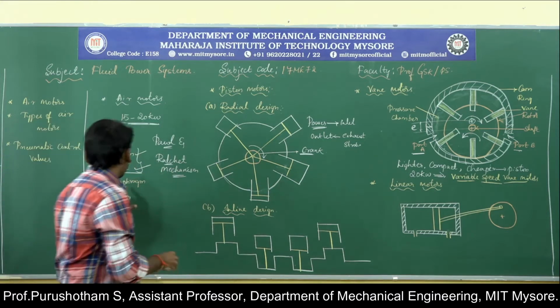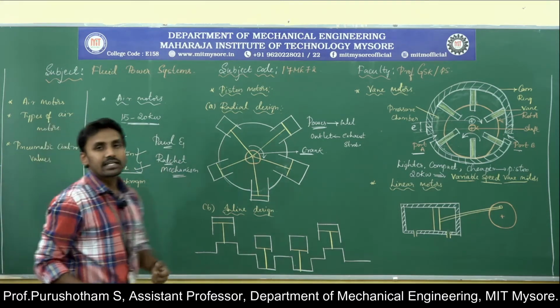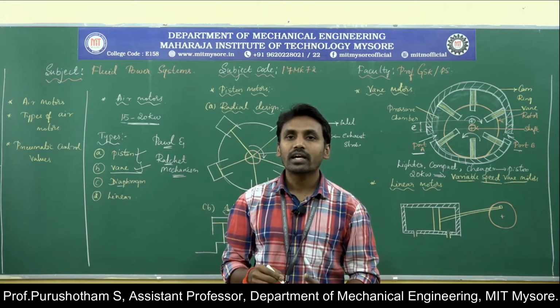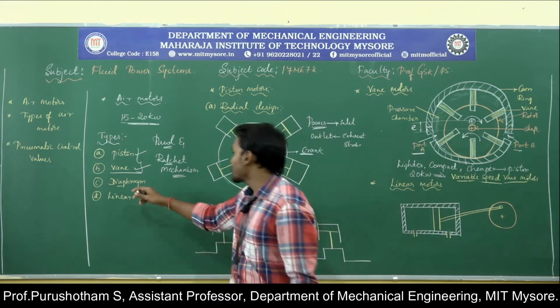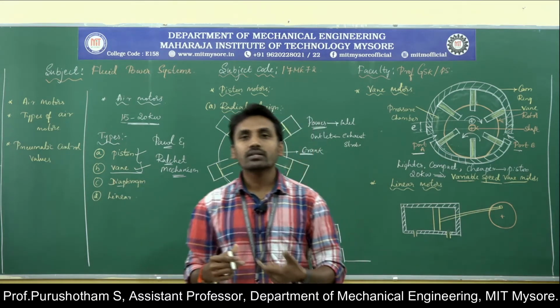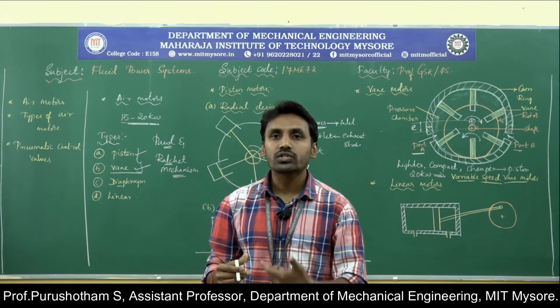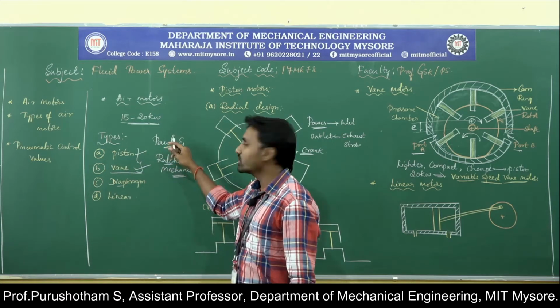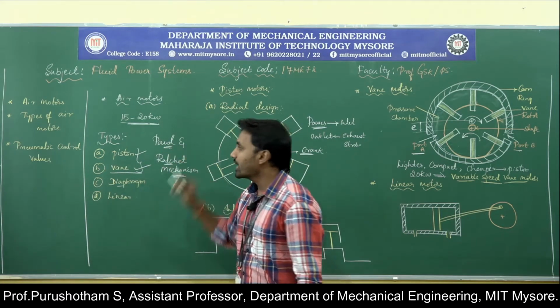The construction figure was already studied under paired diaphragm actuators, as we see in this figure. Here, to get the reciprocating motion with a small stroke, we convert the reciprocating motion into rotary motion by using the pawl and ratchet mechanism.